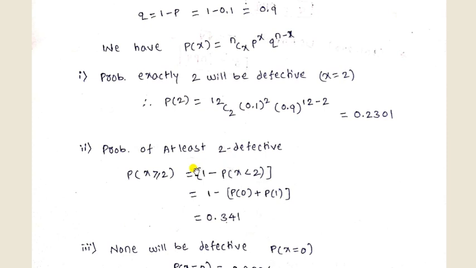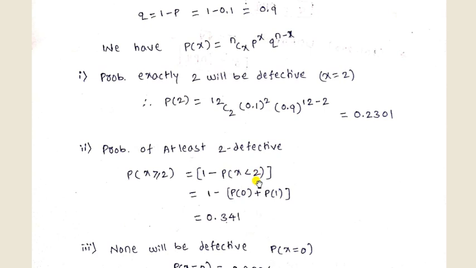Next one is the probability of at least 2 pens being defective. When the word at least comes, we denote it as greater than or equal to. So you have to remember, at least means greater than or equal to. So the probability of x greater than or equal to 2 is denoted as 1 minus the probability of x less than 2. Less than 2 means starting from 0, so p of 0 and p of 1.